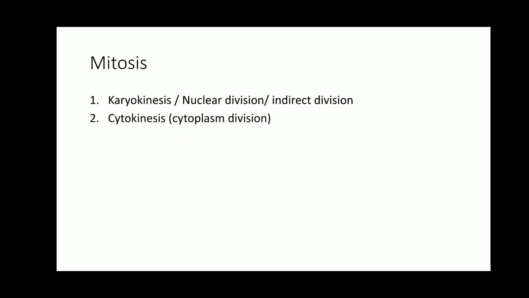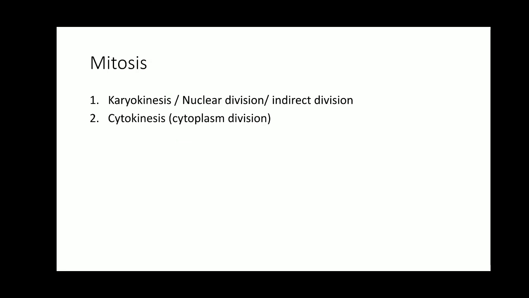Karyokinesis is also known as nuclear division or indirect division, and cytokinesis is known as cytoplasmic division. The division of the cytoplasm in order to separate two daughter cells. This is the final stage and that is known as cytokinesis.